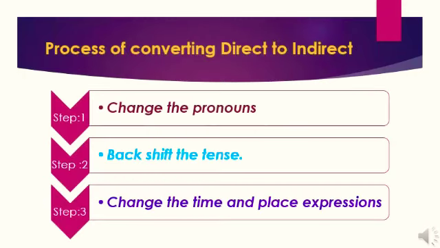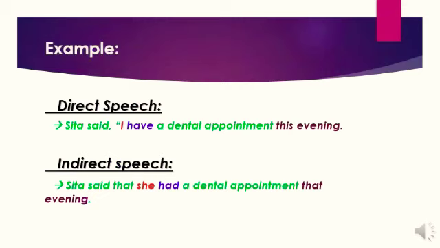There are three steps for doing this. First one, change the pronouns. Second one, back shift the tense. Third one, change the time and place expressions. In this example, you see that the pronoun "I" in direct speech has become "she" in indirect speech. "She" refers to Sita. This is the first step.